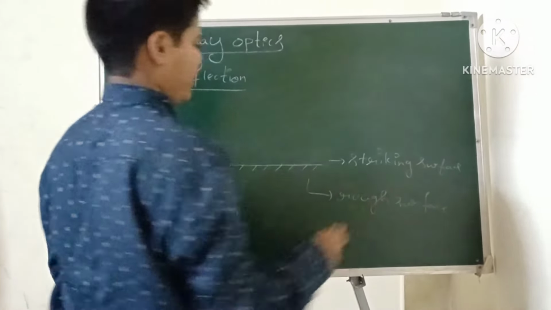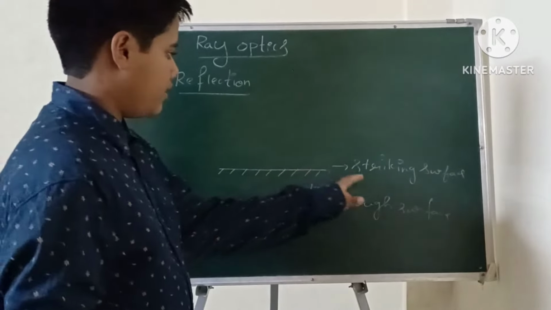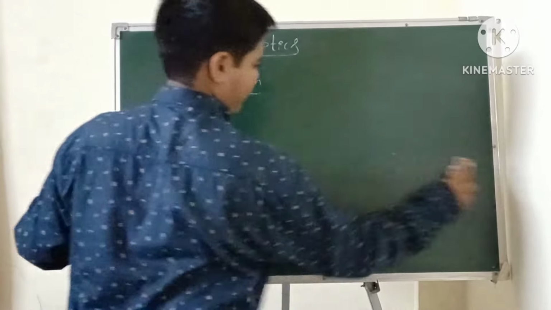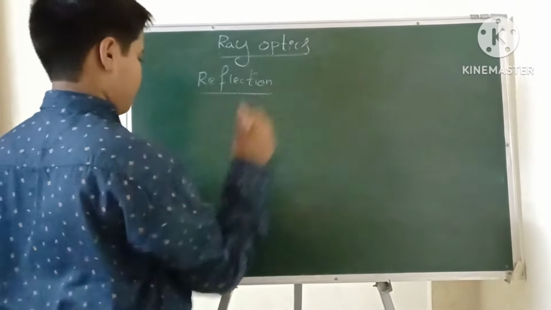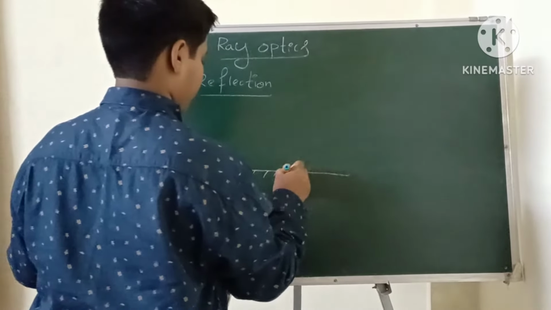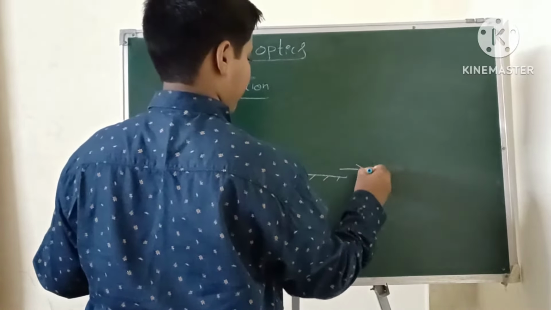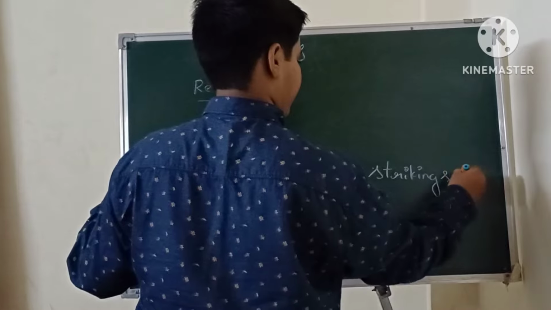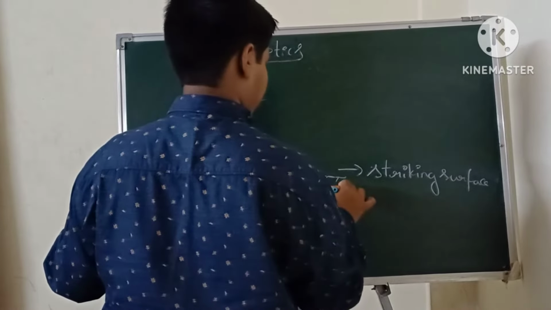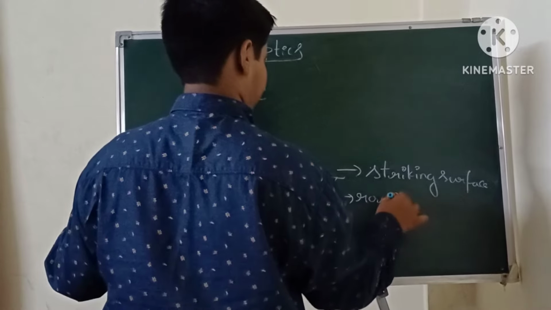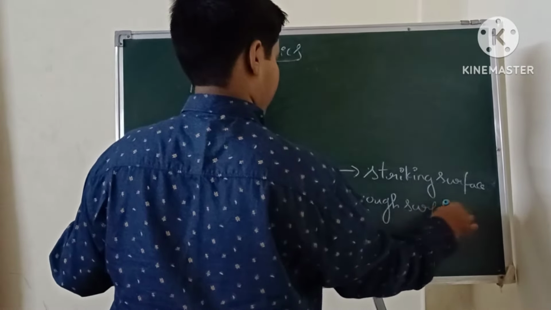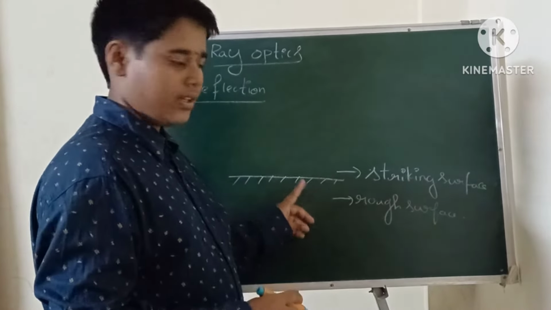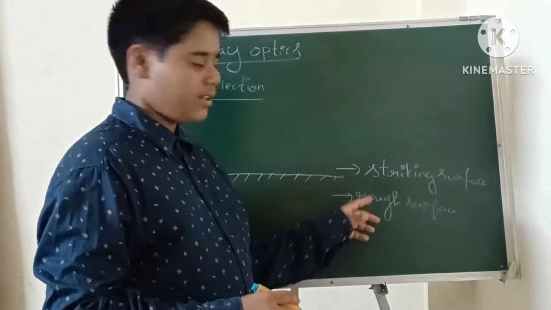A plane mirror has two surfaces, striking surface and rough surface.